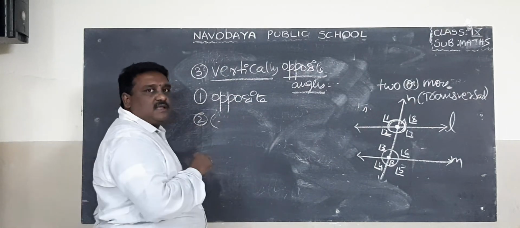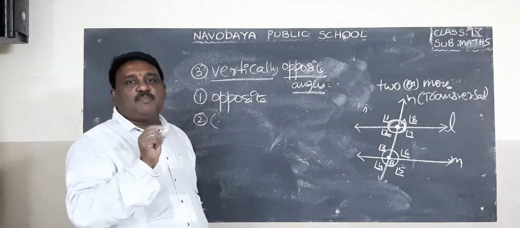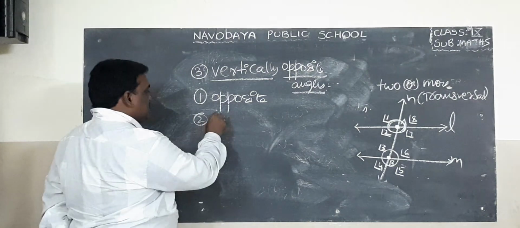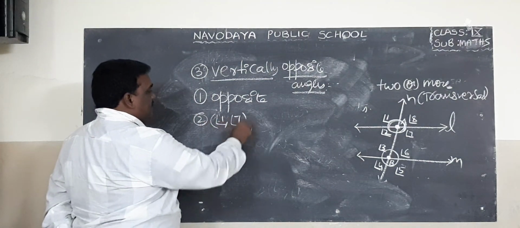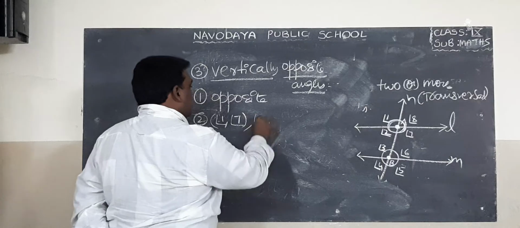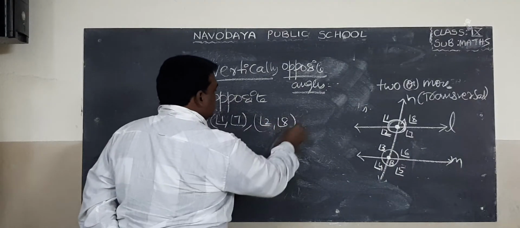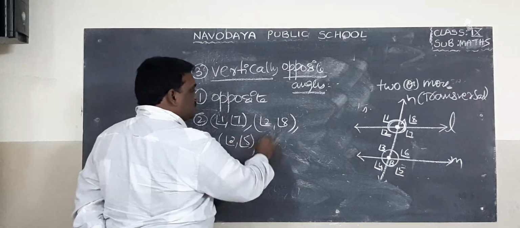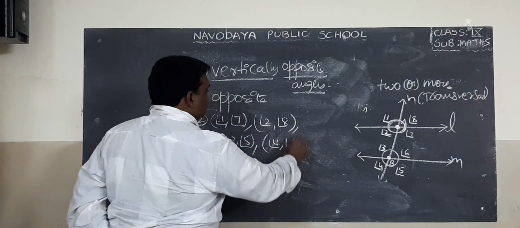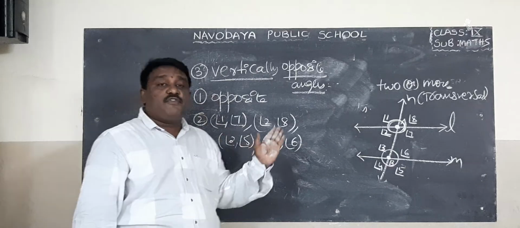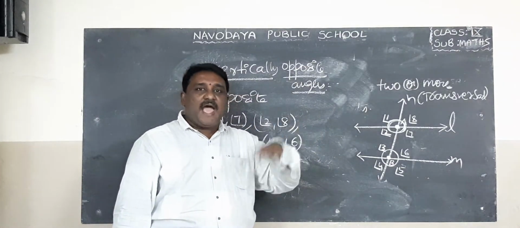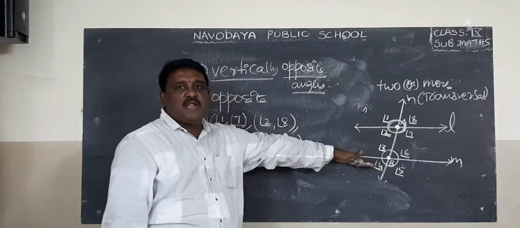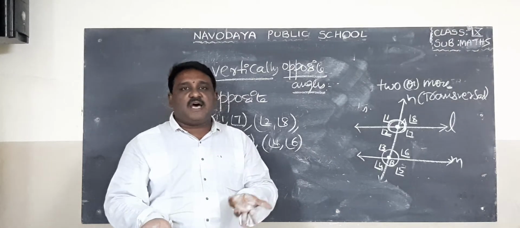I am writing the pairs of vertically opposite angles. First one is angle 1, angle 7. Second one is angle 2, angle 8. Third one is angle 3, angle 5. Fourth one is angle 4, angle 6. So these are the pairs of vertically opposite angles. If the lines are parallel, vertically opposite angles are equal.